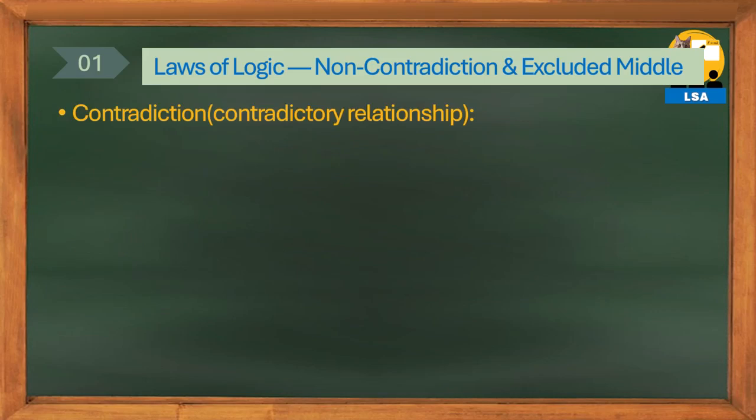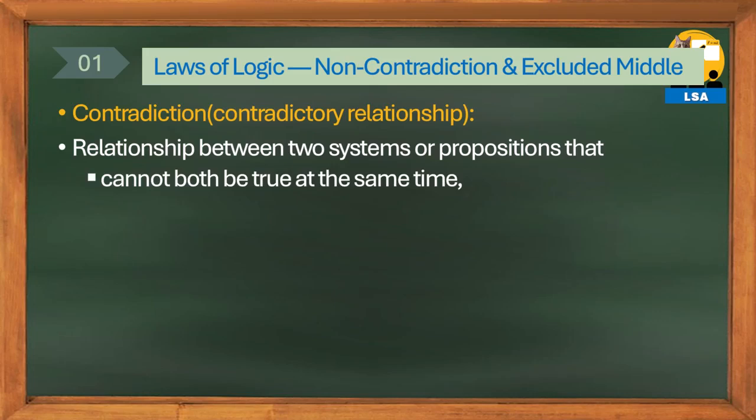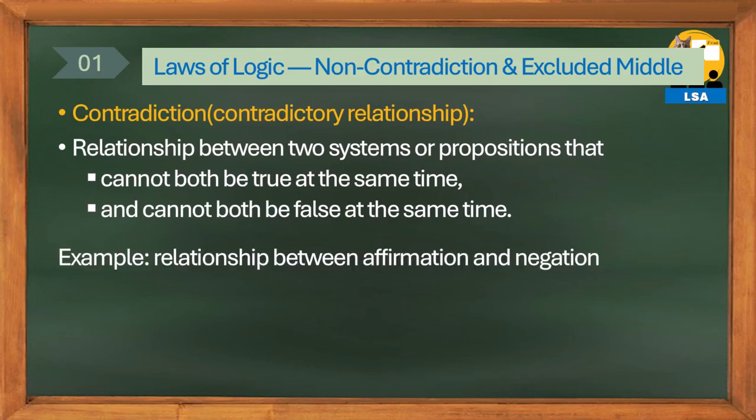A contradictory relationship refers to the relationship between two objects when two systems or propositions cannot both be true at the same time or cannot both be false at the same time. The simplest and most useful contradictory relationship is the relationship between affirmation and negation.